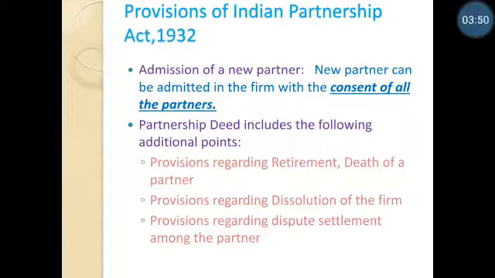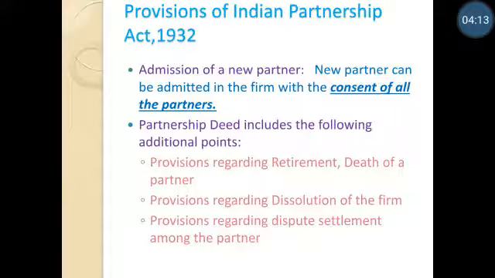The most important provision in the Partnership Act is for admission of a new partner. A new partner can be admitted in the partnership firm only when all the existing partners give their consent. Even if one single partner does not intend to admit a new partner, the process of admission cannot take place.